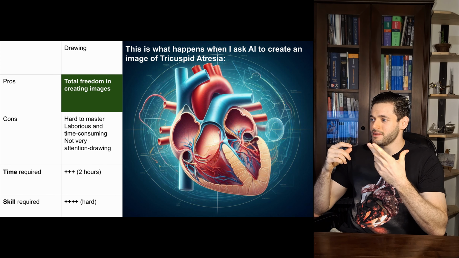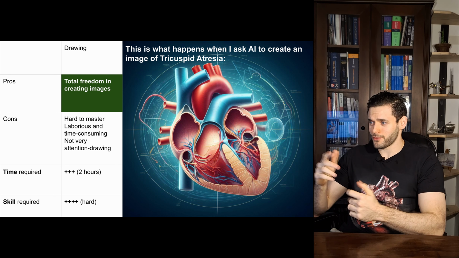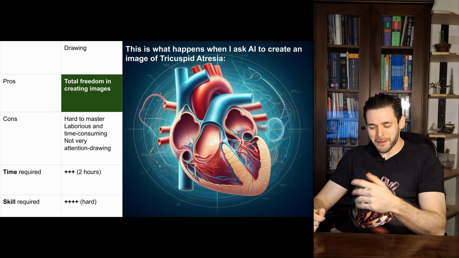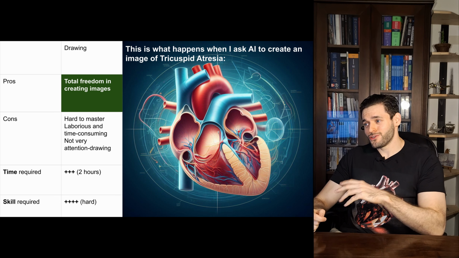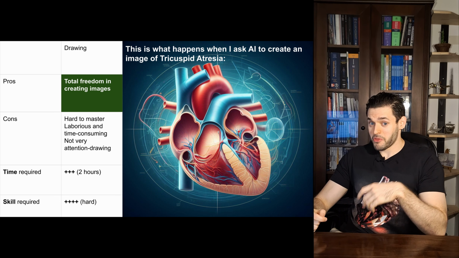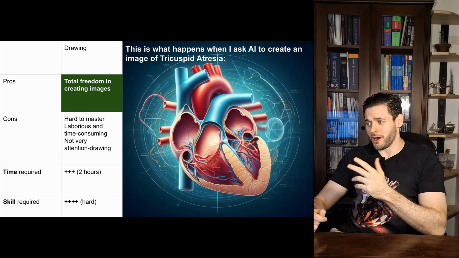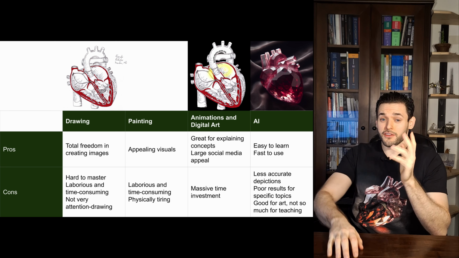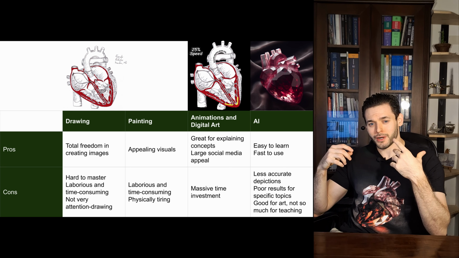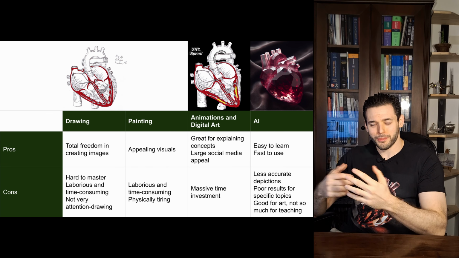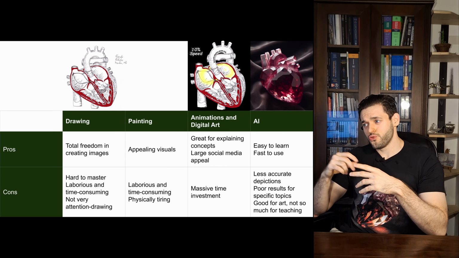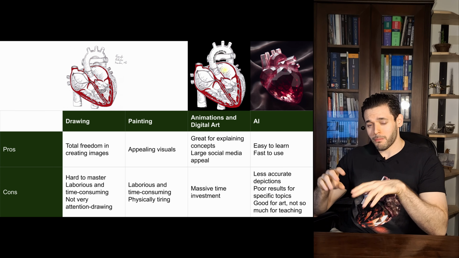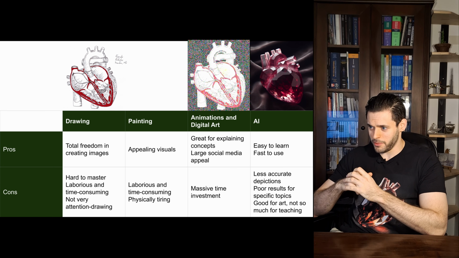However, it doesn't understand what the characteristics of tricuspid atresia are, and that's pretty easy to deduce why, because there are not that many images of tricuspid atresia on the internet, so the image generation algorithm was not trained on it. That's why I generally use AI for my more artistic purposes on Instagram, and I tend to draw or paint when I'm trying to teach something, particularly a very specific topic.